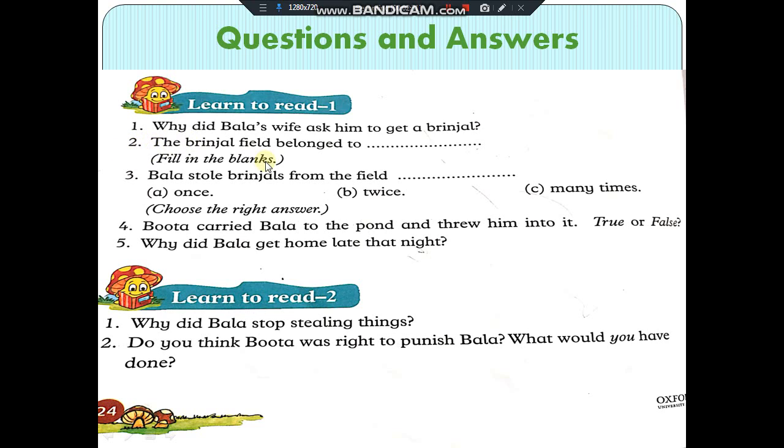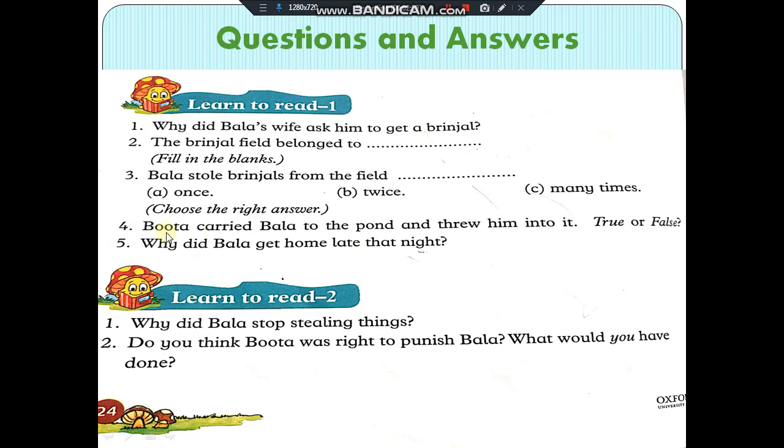Number 2, the brinjal field belonged to blank. Belonged to whom? You have to write the name of the person. Number 3, Bala stole brinjals from the field dash. Once, twice, many times. There are 3 options, you have to choose the correct option.